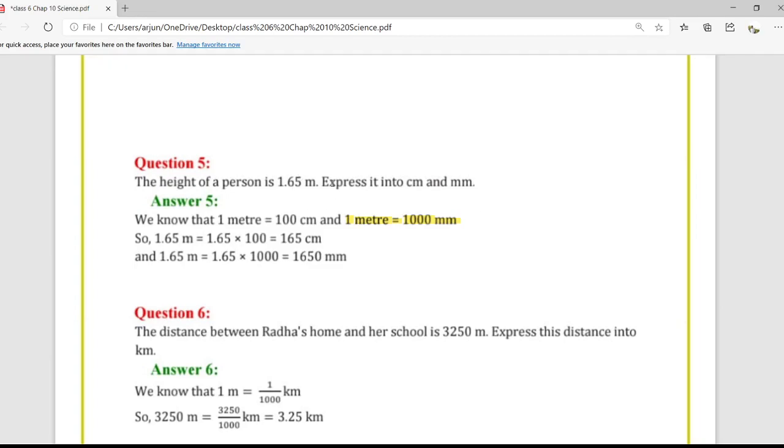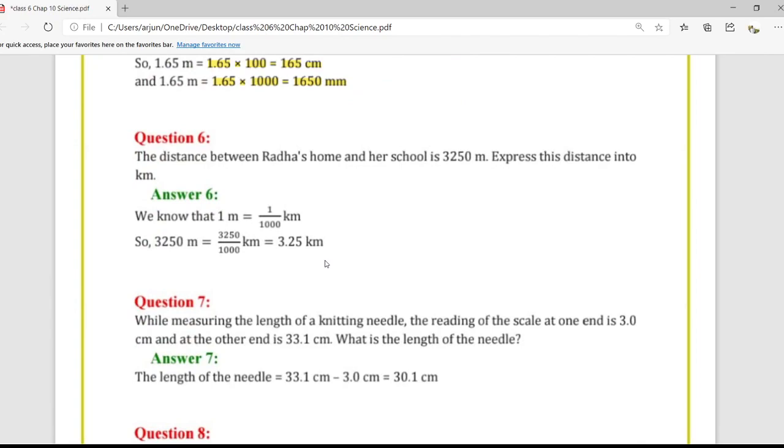Okay, so for converting the meter into centimeter, first we will multiply it by 100. So 1.65 into 100 will give us 165 centimeter. Now converting the meter directly into millimeter, we can multiply 1.65 into 1000, which is 1650 mm. Or from the centimeter, we can multiply this centimeter value 165 into 10 to get the millimeter value, which is 1650. So here we have completed question number 5.